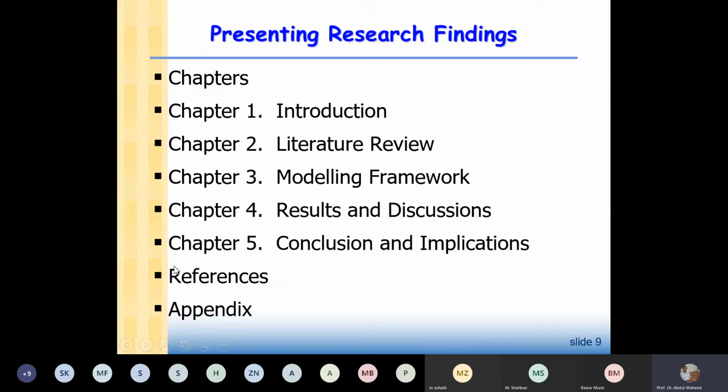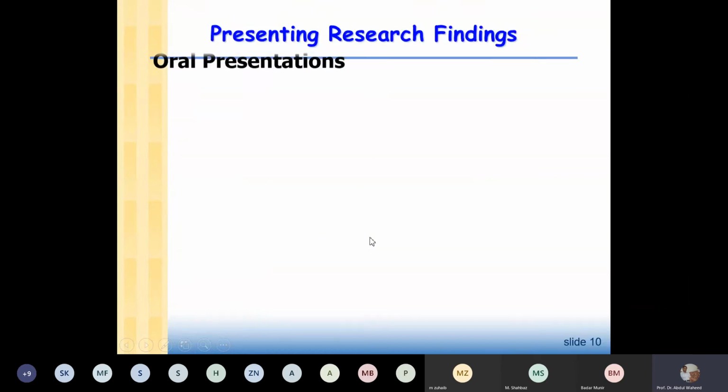Then we have references and appendix. In the appendix, you can put additional information. Okay, and you will provide references. So all those works that were cited in the thesis, you will give their full reference in the references section. And then there are subsections of each chapter. Okay, so you will write all the subsections.